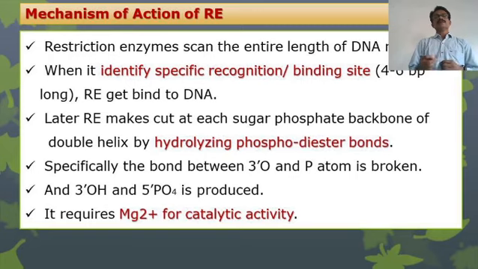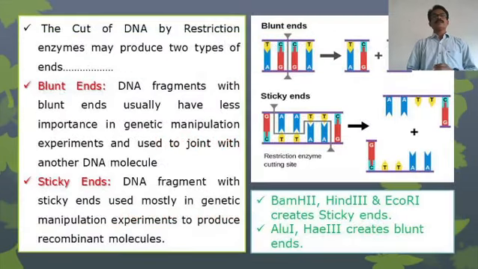Later, restriction enzymes make a cut on the sugar-phosphate backbone of the double helix DNA by hydrolyzing the phosphodiester bond. So this is the simple mechanism by which restriction enzymes cut the DNA. It requires Mg2+ for its catalytic activity, and after cutting, these cuts make two different types of ends, that is blunt ends and sticky ends.